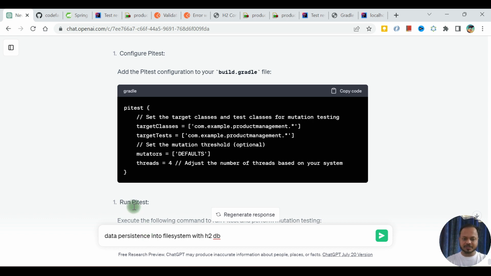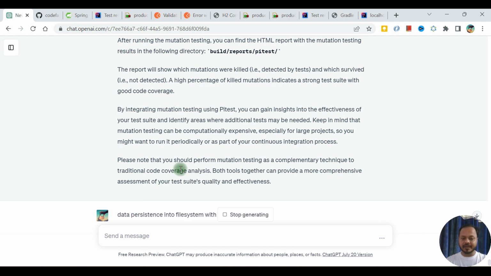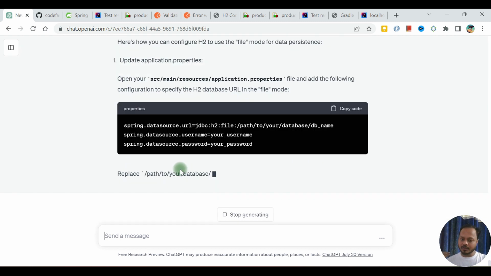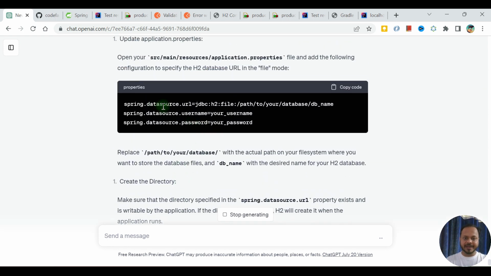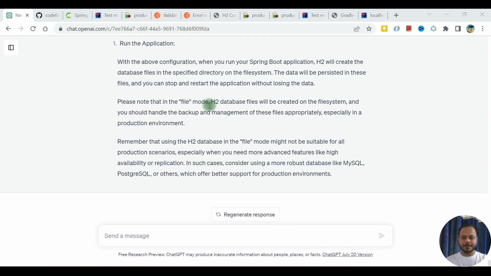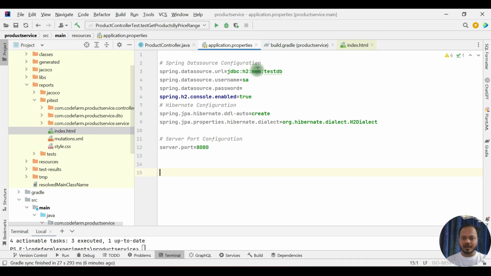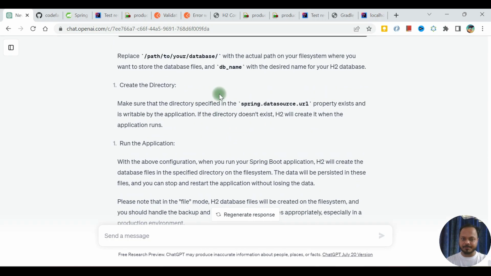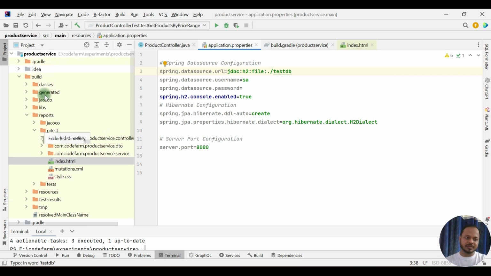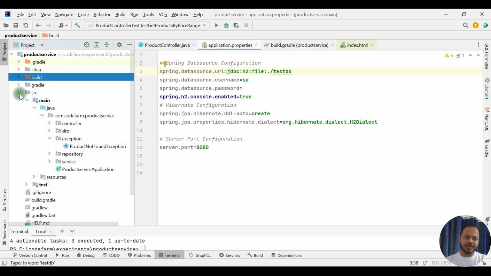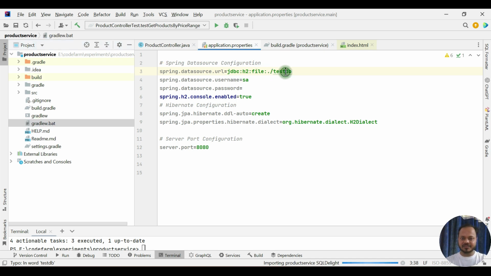You can add more lines to help it; the better the prompt you give it, the better the result you will get. So the database URL, this property I have to change. The data source URL has mem test db, where mem means in memory, but I have to change that to file, h2 file, and I want this in our current path. So I want that test db to be created somewhere in here. That is why I have created this one.